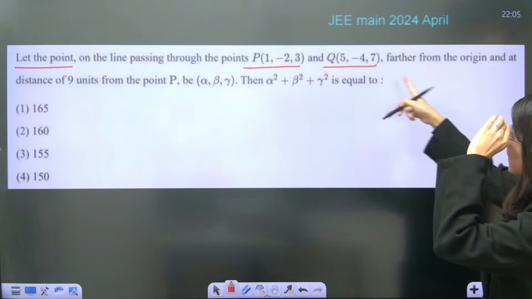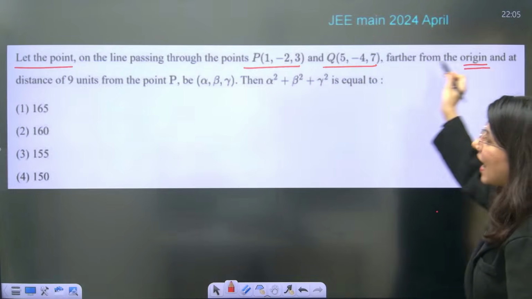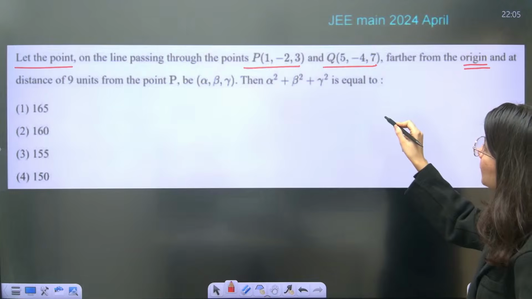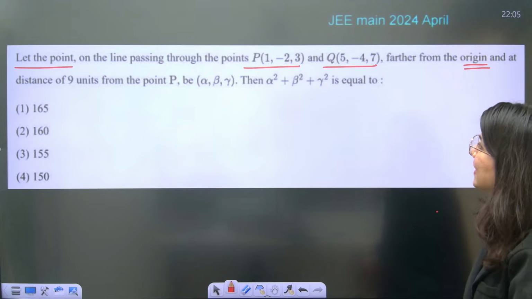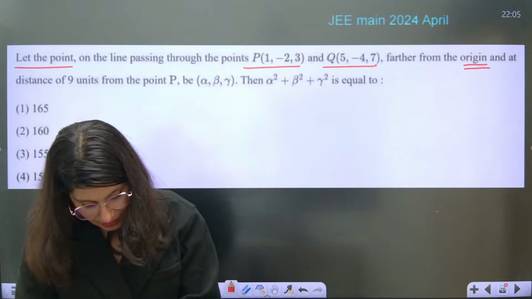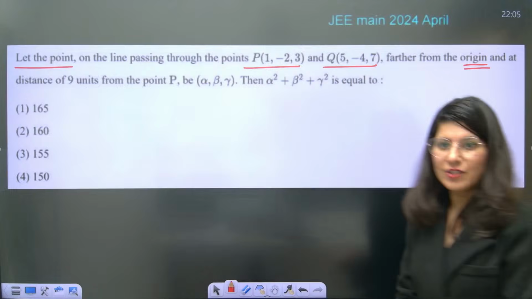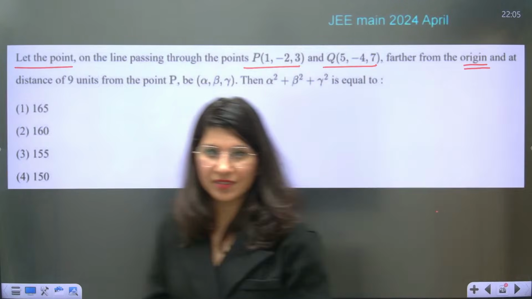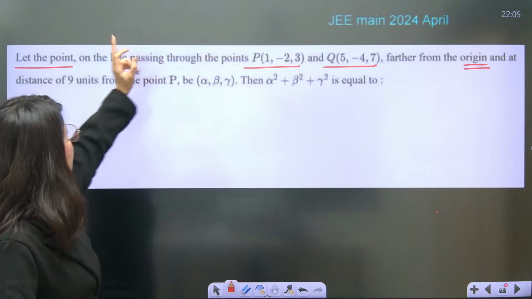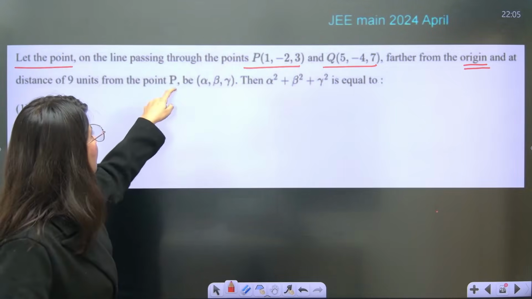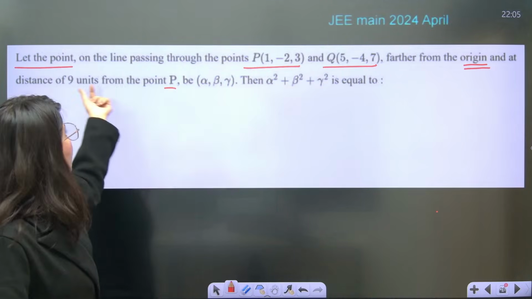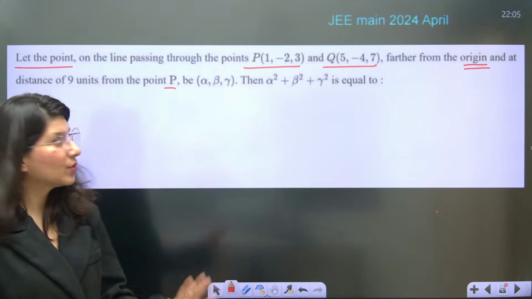Let the point on the line passing through, farther from the origin and at a distance of 9 units from the point P, be (alpha, beta, gamma). Now understand how to tackle this situation. First of all, the equation of line is not given. How will you assume a point on this line, where the distance between this point and P, which is (1, -2, 3), is 9 units? So you have to calculate. Are you getting my point?